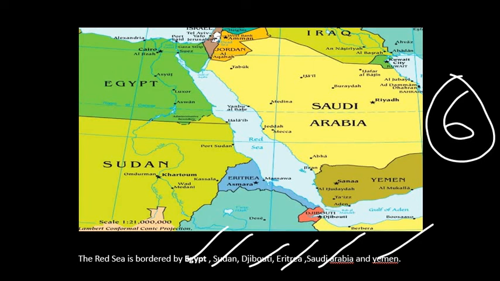We'll see from now. First one is Egypt, second one is Sudan, third one is Djibouti. So where is Djibouti located? Here it is located, Djibouti. Fourth one is Eritrea. This is your Eritrea. Fifth one is Saudi Arabia, the big nation, and sixth one is Yemen. Okay friends, these are 6 countries which are bordered by the Red Sea. Okay, so these are all important for UPSC prelims.